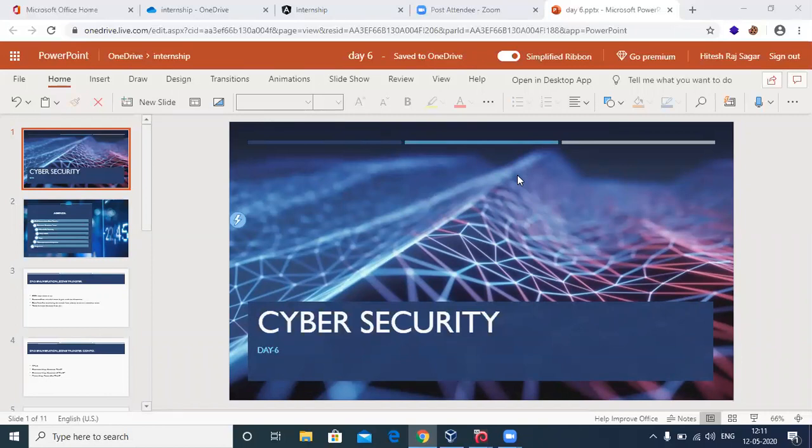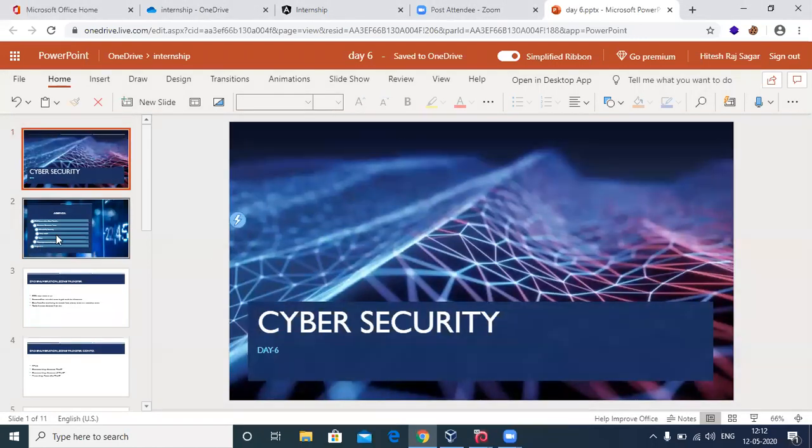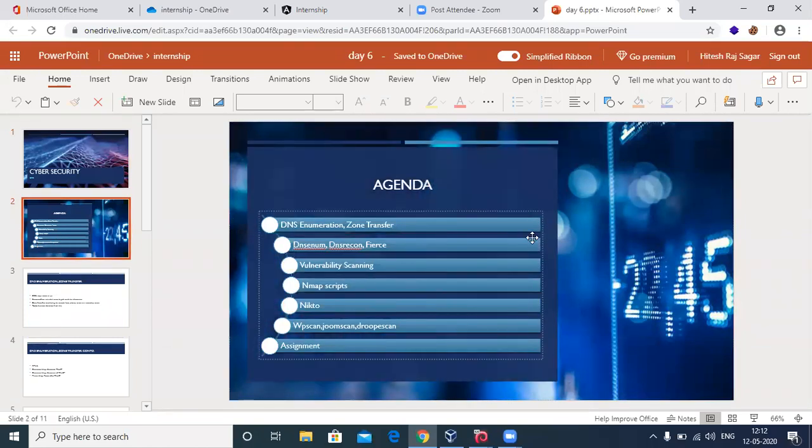Okay, fair. So gaining access is what we're going to start tomorrow with Metasploit console, that is also called MSF console. And I'm going to start with password cracking also tomorrow. Whereas today we are seeing these particular topics: DNS enumeration and zone transfer, and some tools that help us do the DNS enumeration and zone transfer too. And then we're also looking at vulnerability scanning.